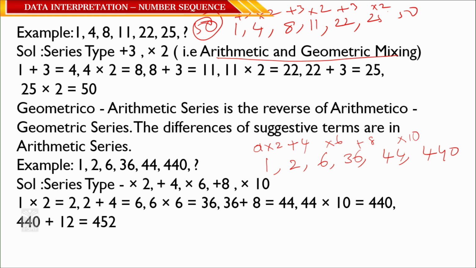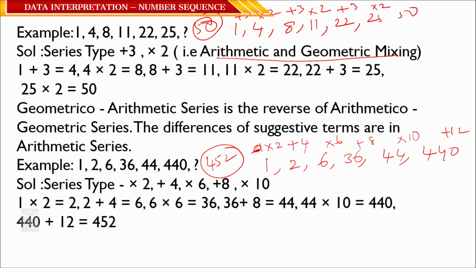So what do we have to add after 12? Observe it: the first one you multiply with 2, add 4, then multiply with 6, add 8, then multiply with 10, add 12. So the next number will be 452.